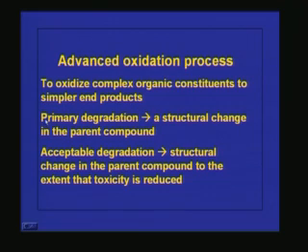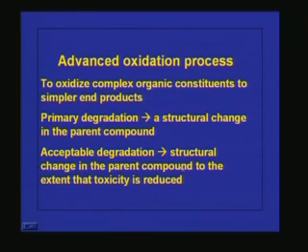Here, we will see what are the important terms coming under this advanced oxidation process. First one is primary degradation. Primary degradation is a structural change in the parent compound when it undergoes some oxidation. It need not be complete oxidation.